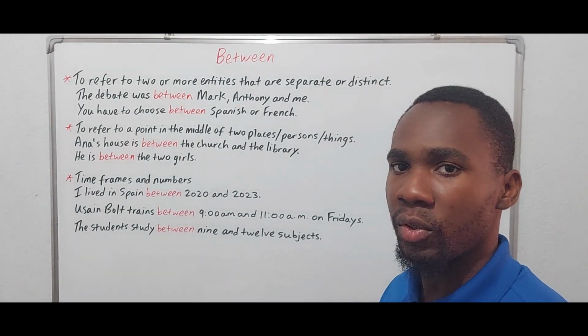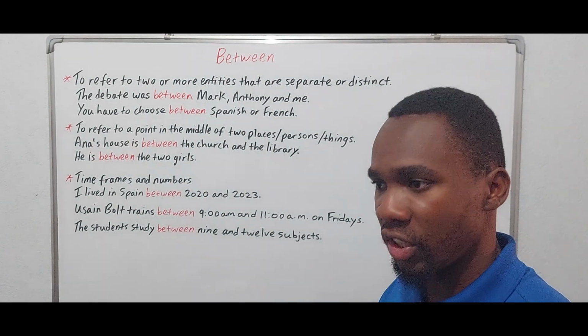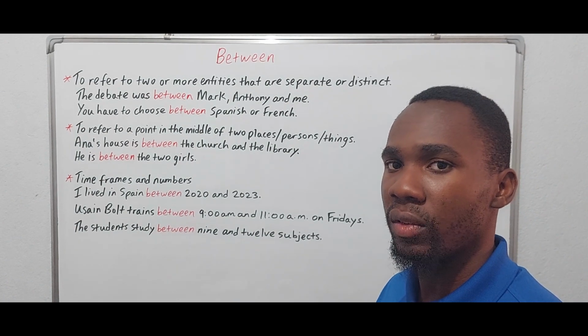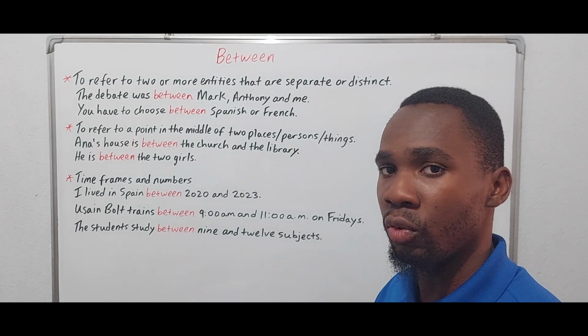And in terms of distribution, in terms of sharing, we use between when we are talking about only two persons.